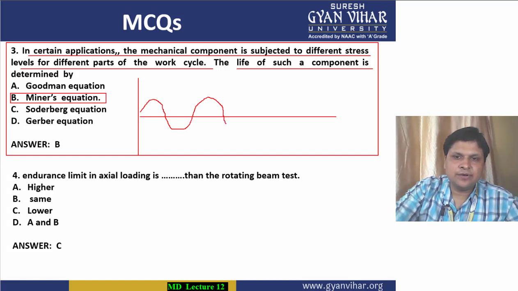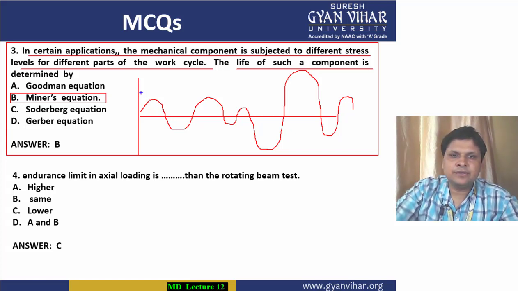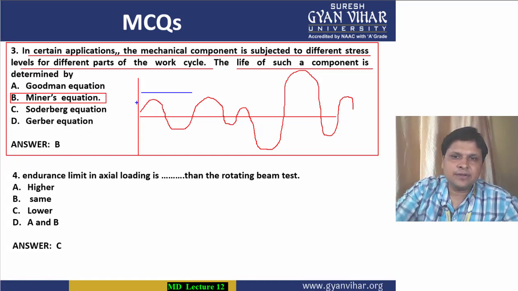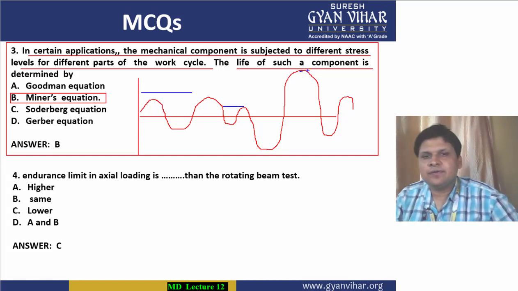Then again, though it is fluctuating, the stress has lessened here, then again it increases in this way, and then again it has decreased. So you are seeing that for a particular number of cycles, the stress values are different from here to here. You have a different peak value of the stress. Then from here to here you have a different value, and again here it has increased. So you are having different stress values for different numbers of cycles.